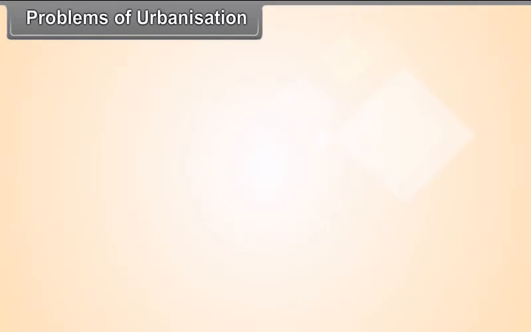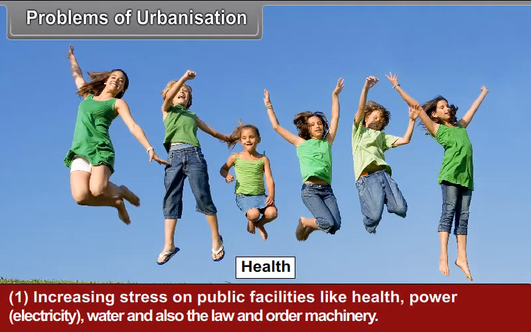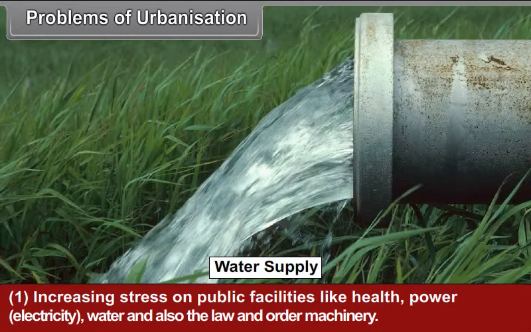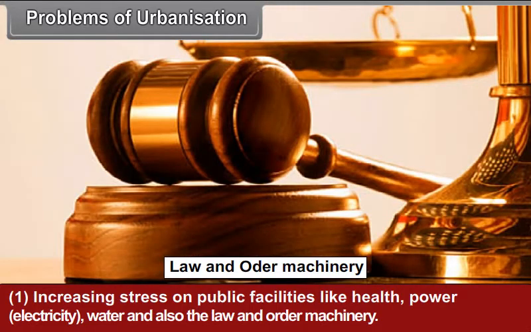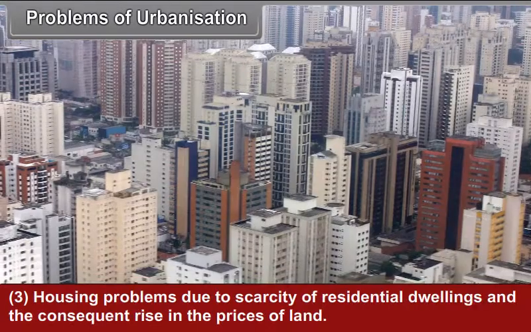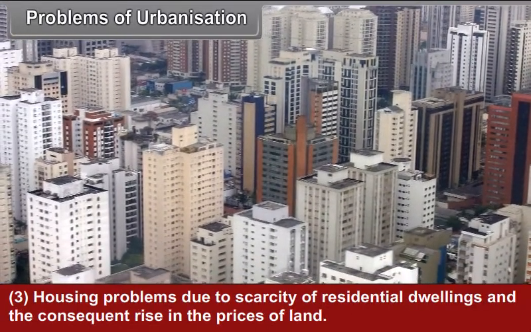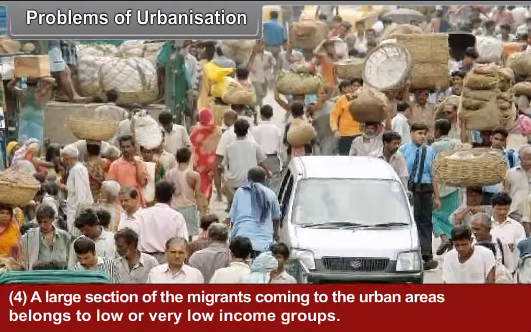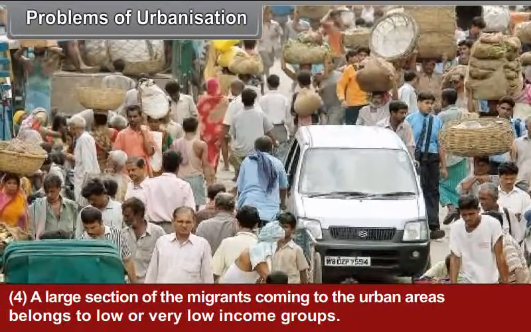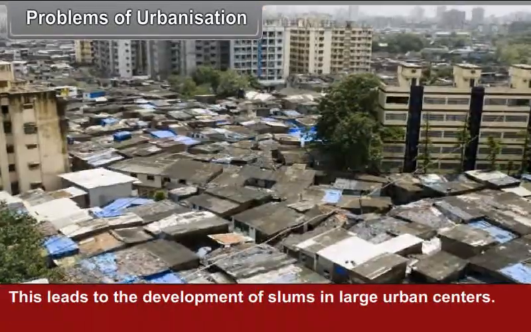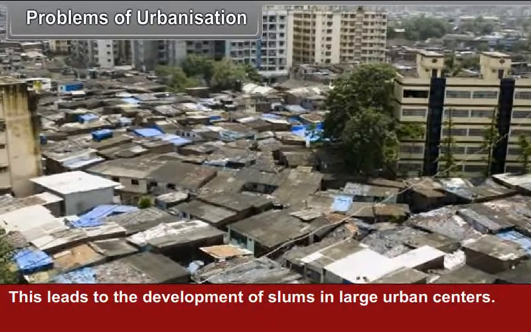Problems of urbanization. Increasing stress on public facilities like health, power, that is electricity, water supply, and also the law and order machinery. Increase in number of vehicles leading to traffic problems, air and noise pollution. Housing problems due to scarcity of residential dwellings and the consequent rise in the prices of land. A large section of the migrants coming to the urban areas belongs to low or very low income groups. This leads to the development of slums in large urban centers.